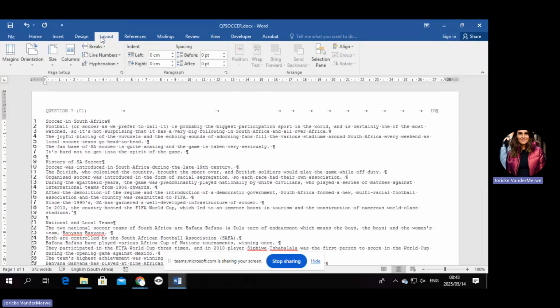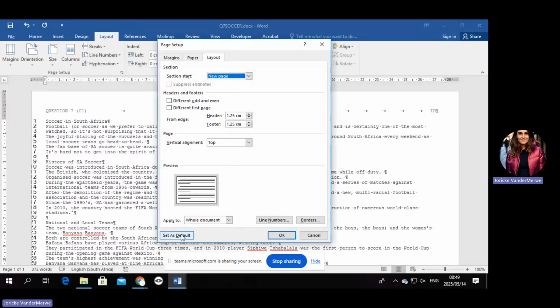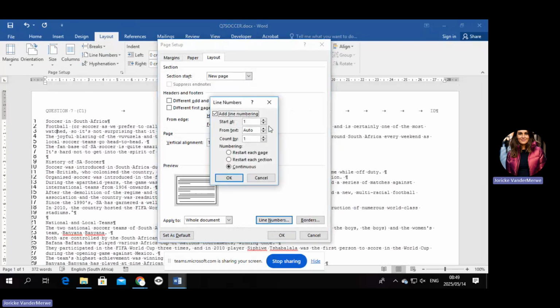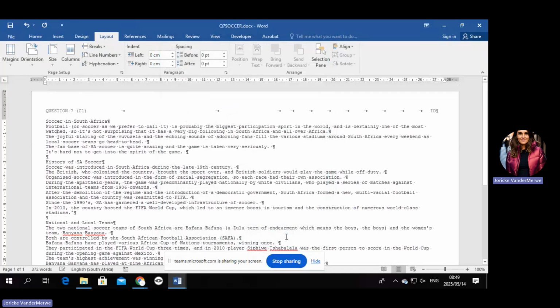Then I'll have to go to layout, line numbers, and then you go to line number options. Then you go to line numbers, and then you say you want to take it off. So you take that tick off, and you say okay, and you say okay, and it's going to go off. Okay, that's the only way you can do it.